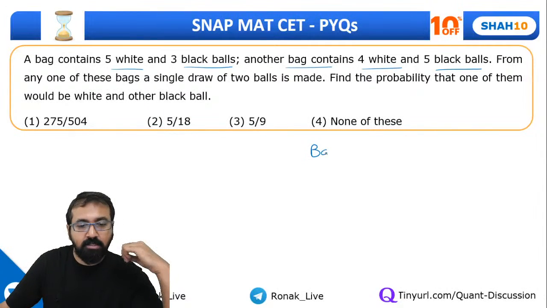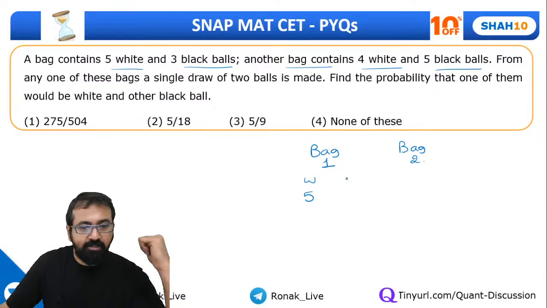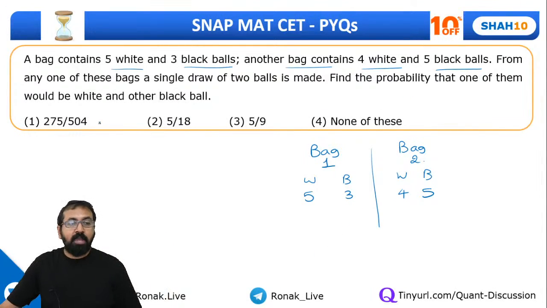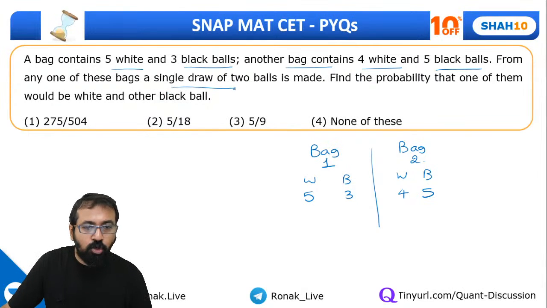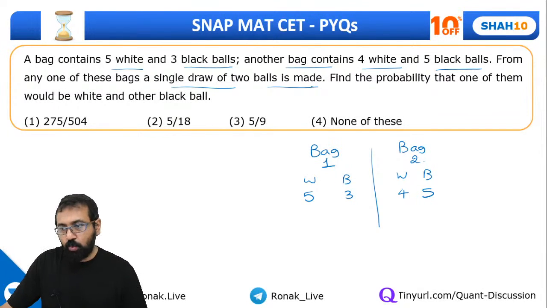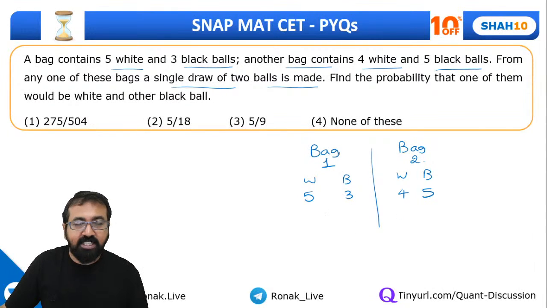So there are 2 bags, bag number 1 and bag number 2. So 5 white and 3 black, and this is 4 white and 5 black. They're saying from any one of these bags, a single draw of two balls is made. Okay. So guys, it can be this bag or this bag. So what is the probability that I'll be drawing the ball from first bag? Can I say it's half?